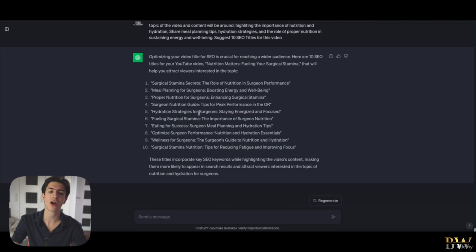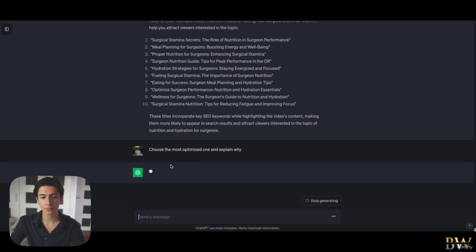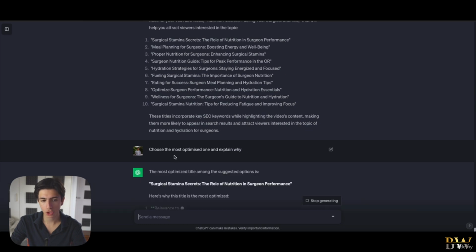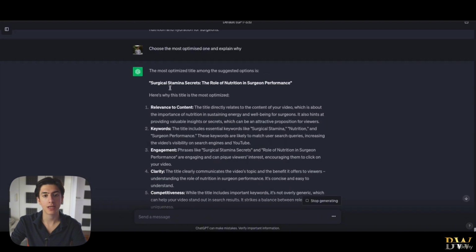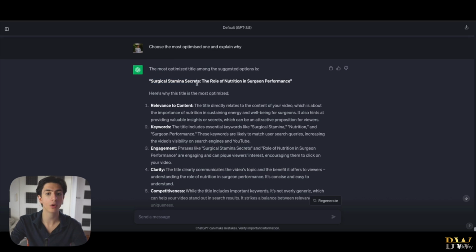All right, now that we've got our 10 titles, our 10 search engine optimized titles, what we need to do is that we need to actually choose the most optimized one and explain why. How about this? So let's see. Choose the most search engine optimized one and explain why. So this is the most search engine optimized title that ChatGPT selected, surgical stamina secrets, the role of nutrition in surgeon performance. And here is why it is optimized.